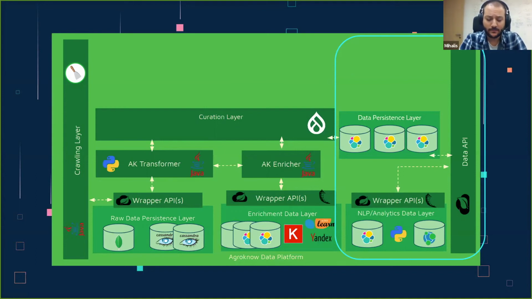However, this is not all, because as you will see later on, we're also making it possible for end users to perform complex search queries on top of our data. And to do that, we've added an NLP and analytics data layer that consists of an Elasticsearch instance for translation data and multilingual labels.